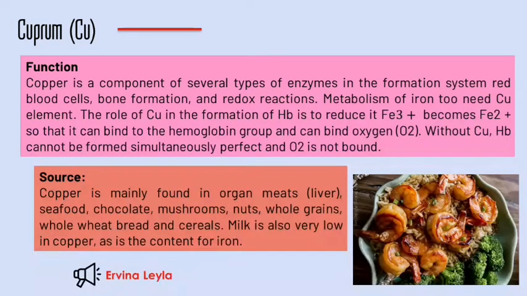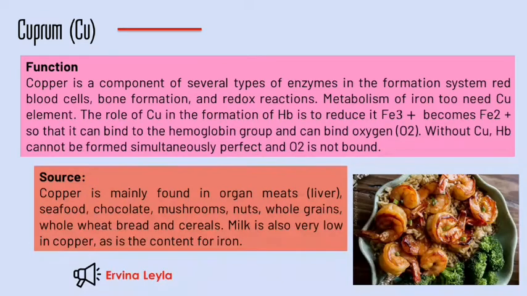Function: copper is a component of several types of enzymes in the formation system: red blood cell, bone formation, and redox reaction. Metabolism of iron 2 needs Cu element. The role of Cu in the formation of Hb is to reduce Fe3+ to become Fe2+, so that it can bind to the hemoglobin group and can bind oxygen O2. Without Cu, Hb cannot be formed, and O2 is not bound.